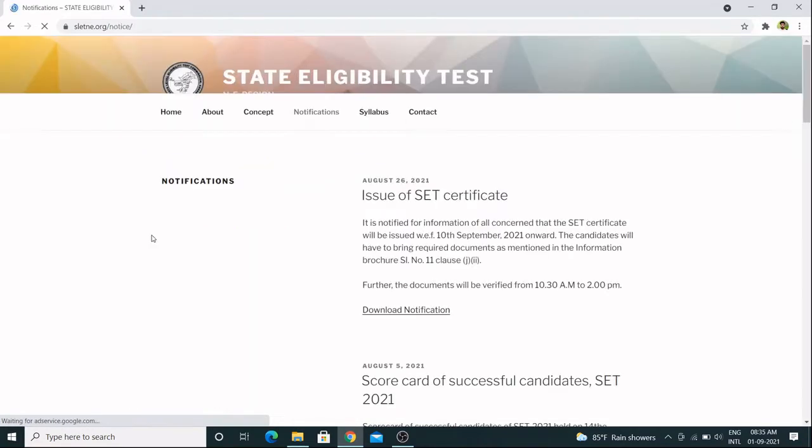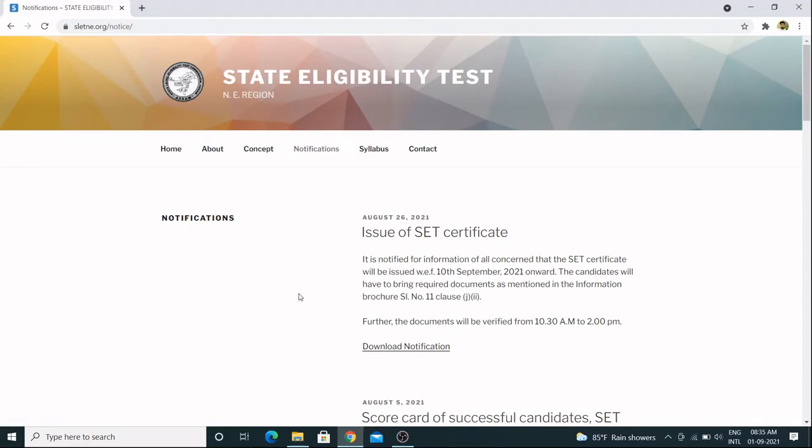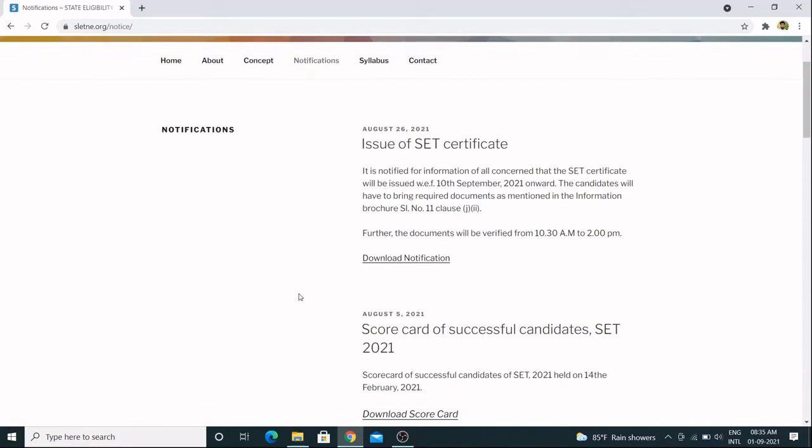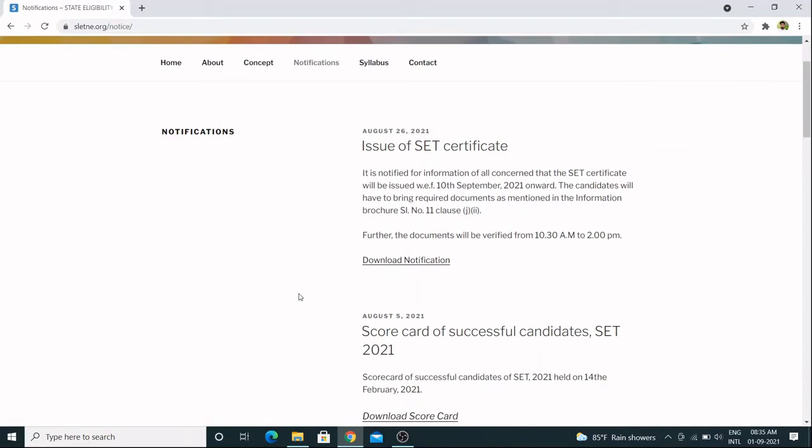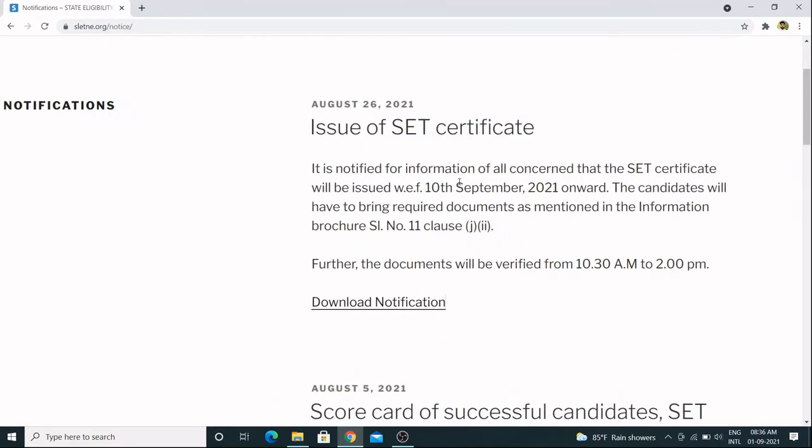Click there, and you'll be redirected to this page. You can see here, issue of SLAT certificate. It is written: it is notified for information of all concerned that the SLAT certificate will be issued with effect from 10th September 2021 onward. The candidates will have to bring required documents as mentioned in the information brochure.